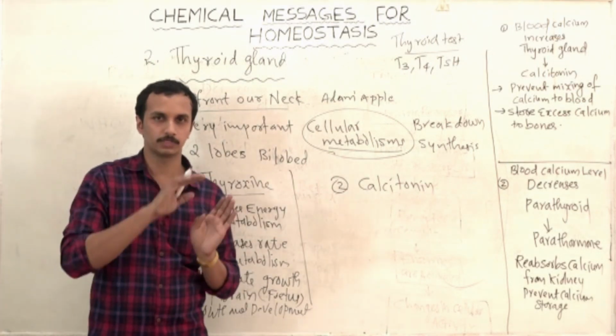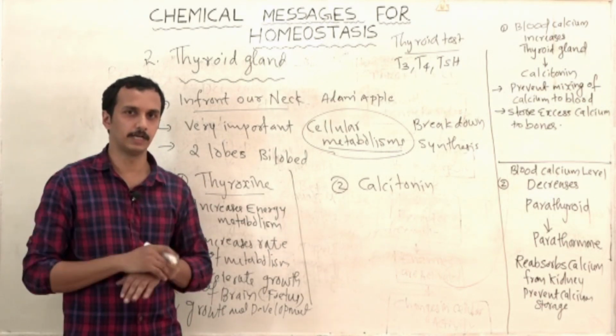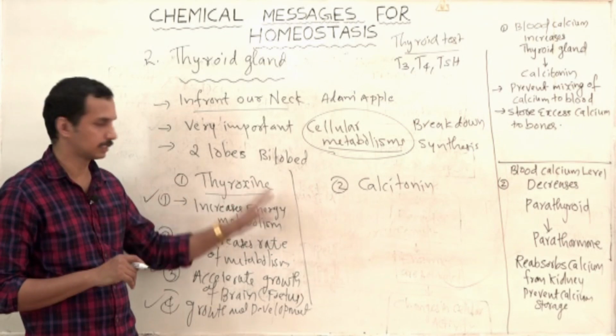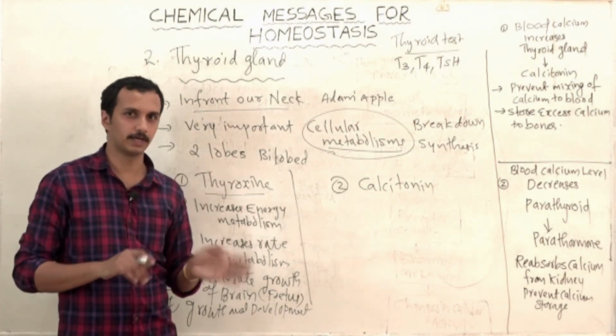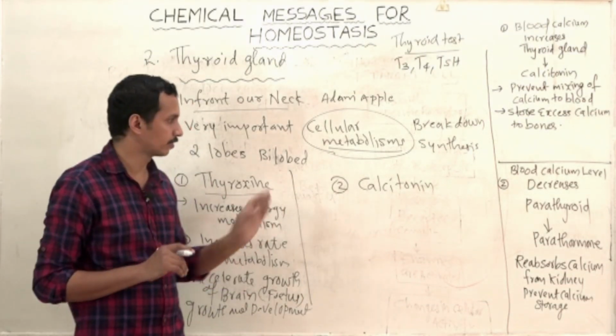Muscular development, brain development and different physical development are supported by the hormone thyroxine. So it is a very important hormone related to children and infants, and for fetal development.